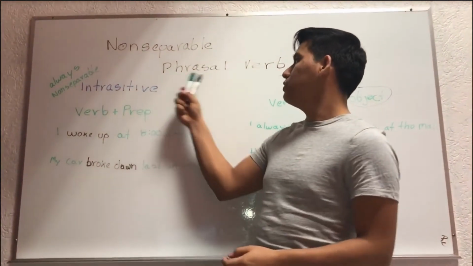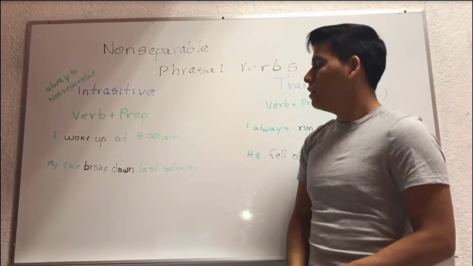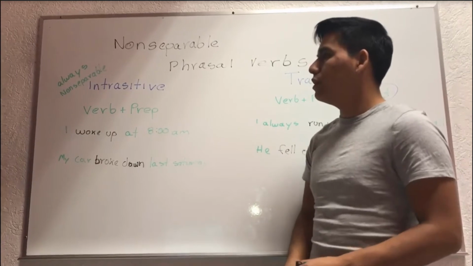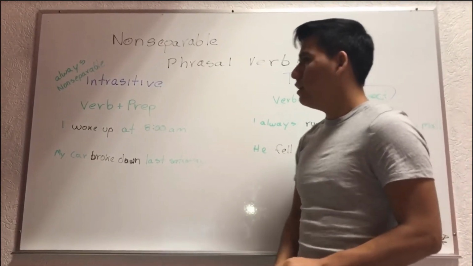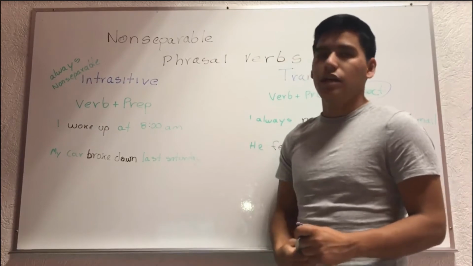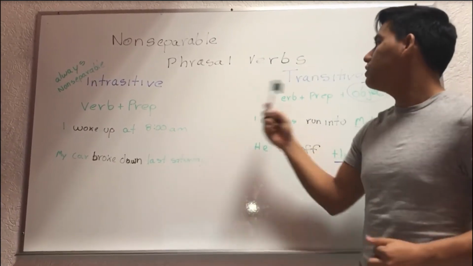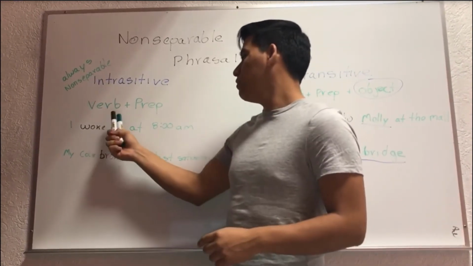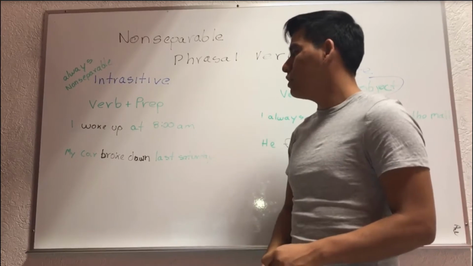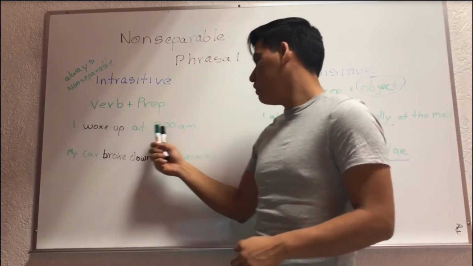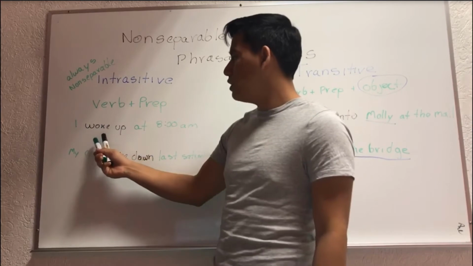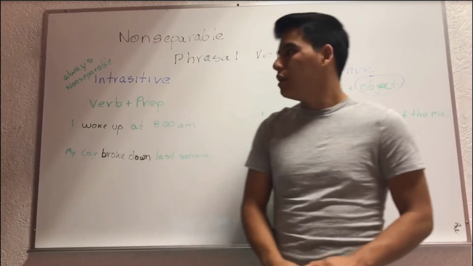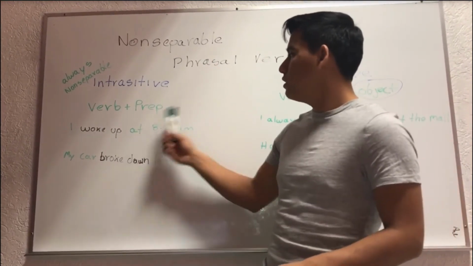I'm going to explain non-separable phrasal verbs. These are phrasal verbs in which we have a verb and a preposition together and they cannot be separated. We have two types of phrasal verbs, intransitive and transitive verbs. In intransitive verbs, we have a verb and a preposition. For example, I woke up at 8 o'clock a.m., where woke is the verb, up is the preposition. And if we observe, it doesn't need an object after the